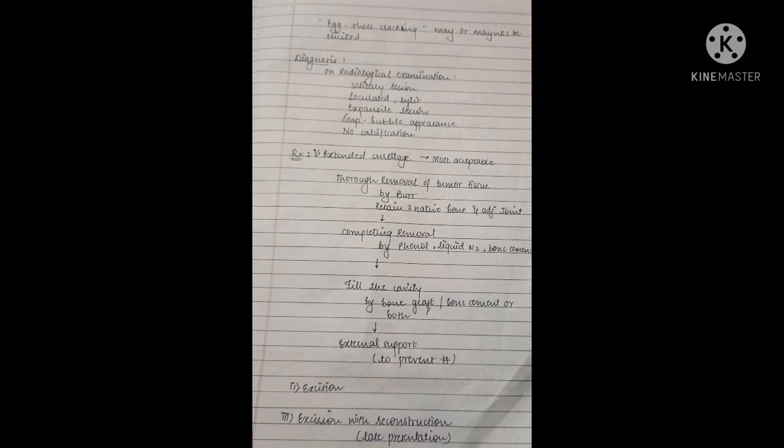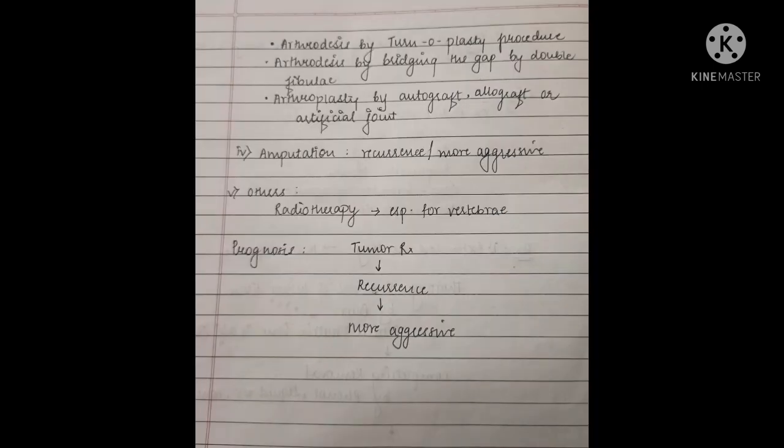Second modality is excision. It is mainly done when the tumor does not really interfere with normal movements. Third modality would be excision with reconstruction. It is usually done when the patient presents late with the tumor. It has three ways. First would be arthrodesis by turnoplasty procedure. Second is arthrodesis by bridging the gap by double fibulae, and third is arthroplasty by autograft, allograft, or artificial joint.